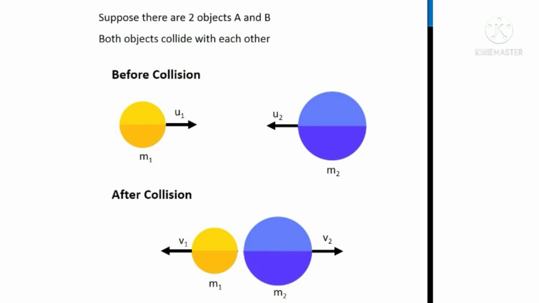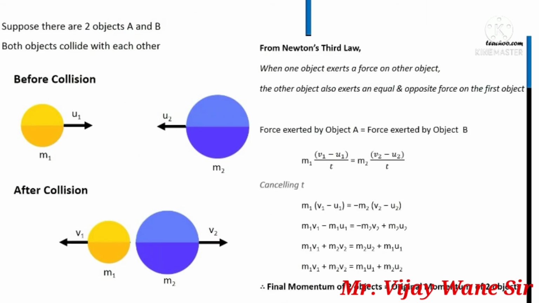Let's say their momenta are P1 and P2 respectively. Let's say their masses are M1 and M2 and they are moving with speed or velocity V1 and V2. So their momentum P1 is equal to M1 V1 and momentum P2 is M2 V2. When they collide with each other, there will be a change in the momentum P1 and P2. If we consider that the masses M1 and M2 do not change before and after the collision, then only the velocities V1 and V2 will change.